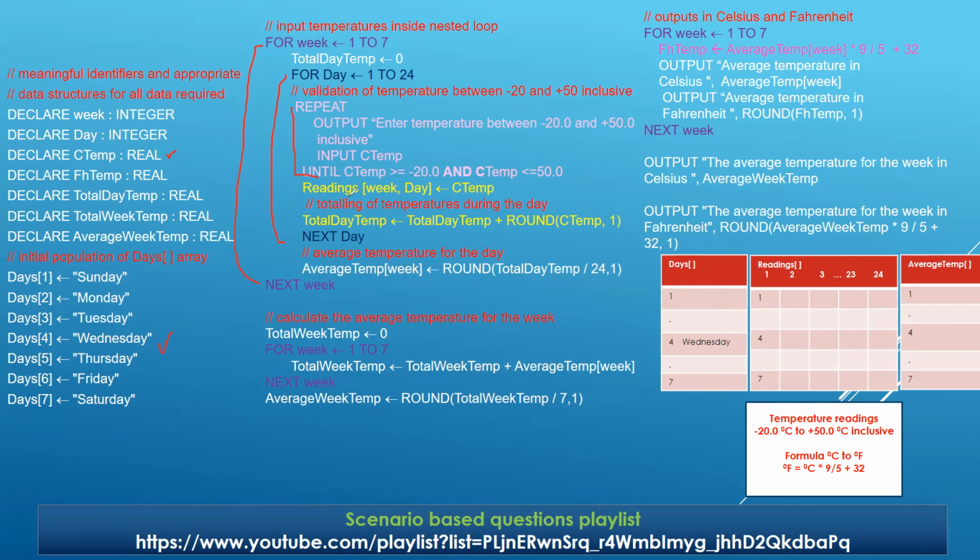Any issues? Now, the first time, the value of week is 1 and the value of day is 1. It moves here, takes the first input, checks. It's correct, perfect, so the first reading will be stored in the array readings at location week, comma, day, which you can see. Week is right now 1 and day is also 1, means 1, comma 1.